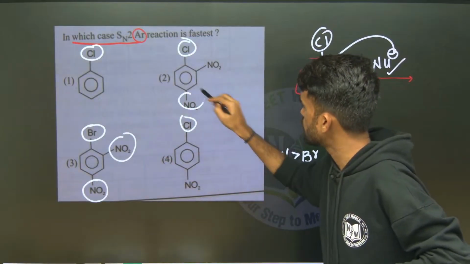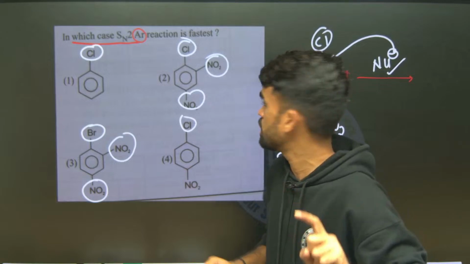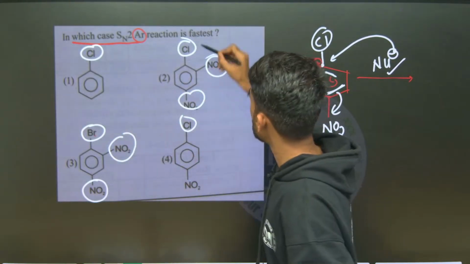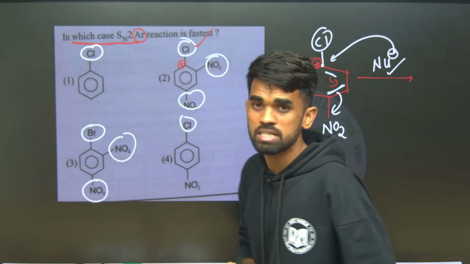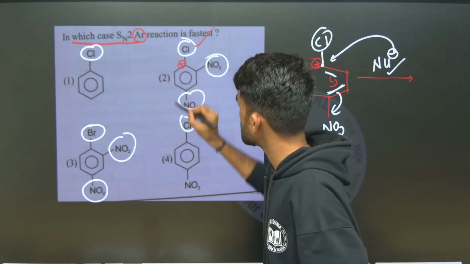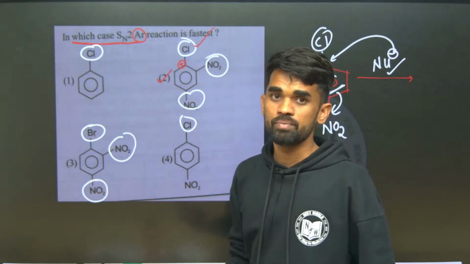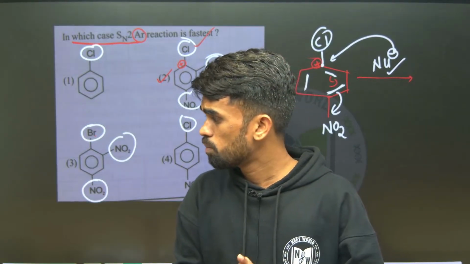The more electron withdrawing groups, the more the reactivity, and out of bromine and chlorine, chlorine is more electronegative, so that will further increase the positive charge here. So the reaction takes place more readily in option number 2 than in option 3. Hope the explanation is clear. Yes or no? Please tell me.